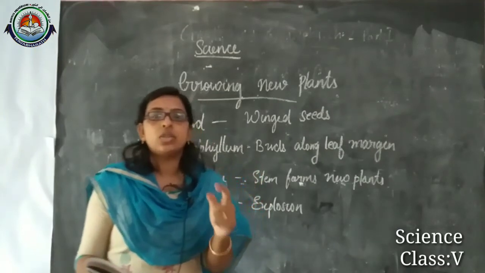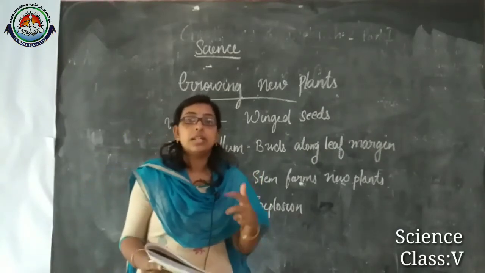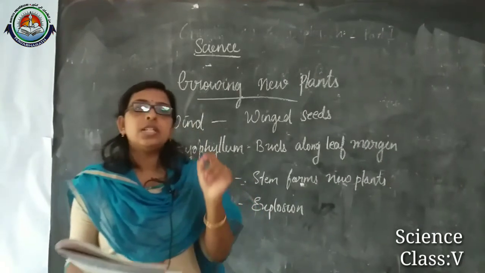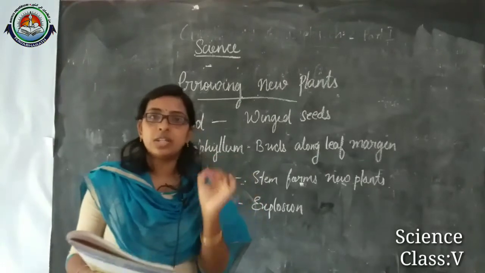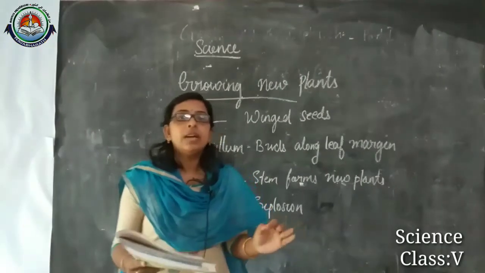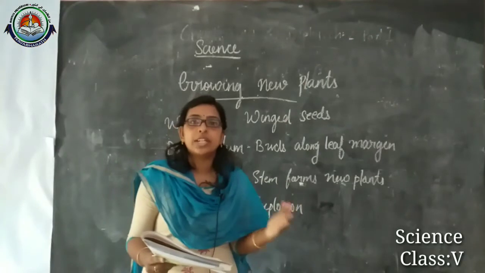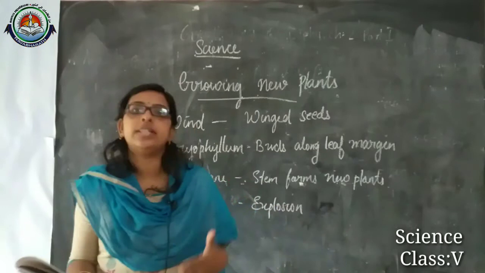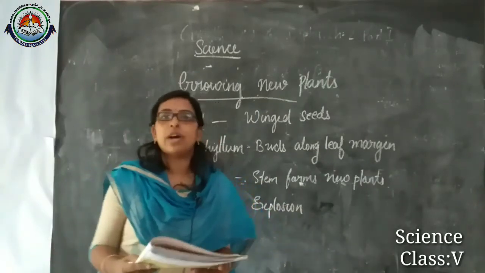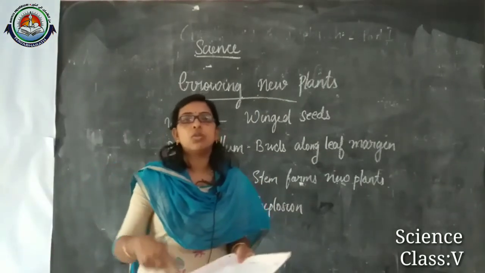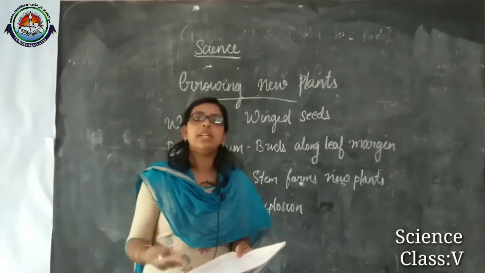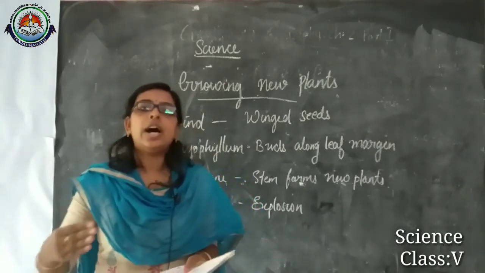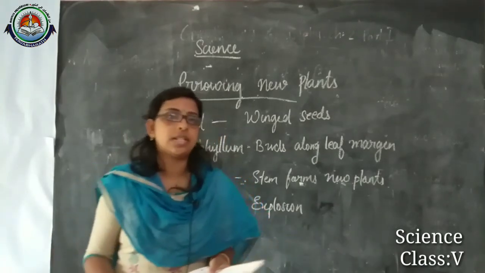That is artificial vegetative propagation. If it occurs naturally, there will be no presence of the reproductive part of the plant. If it happens artificially, there is a presence of the reproductive part of the plant. Both ways it can happen, and the plants can grow fast.